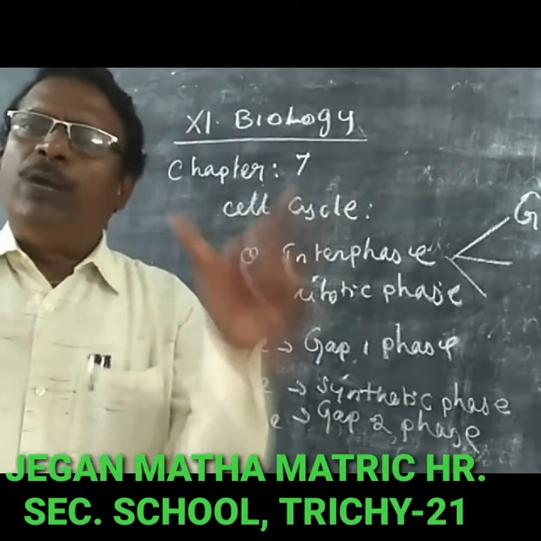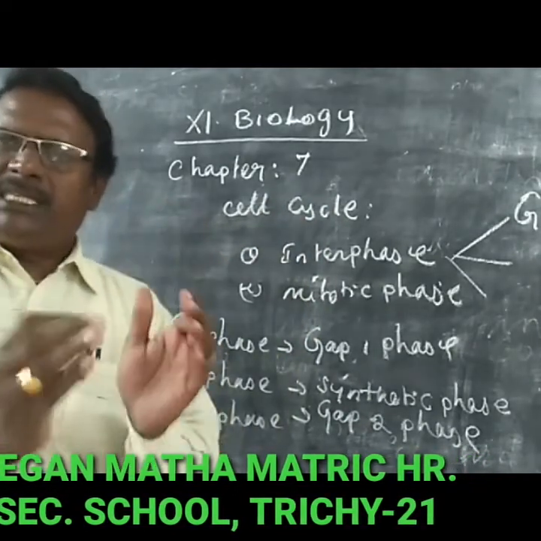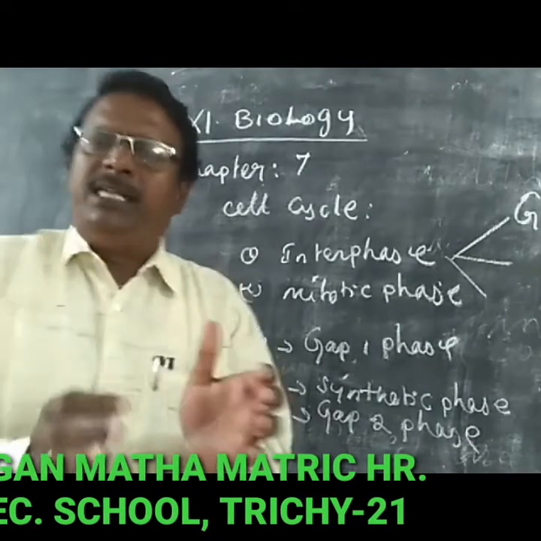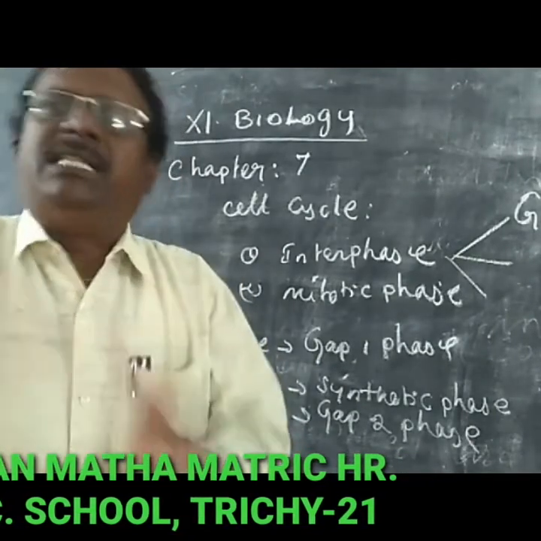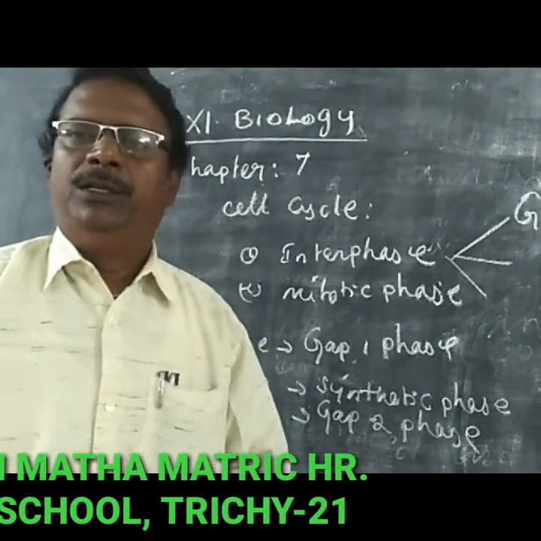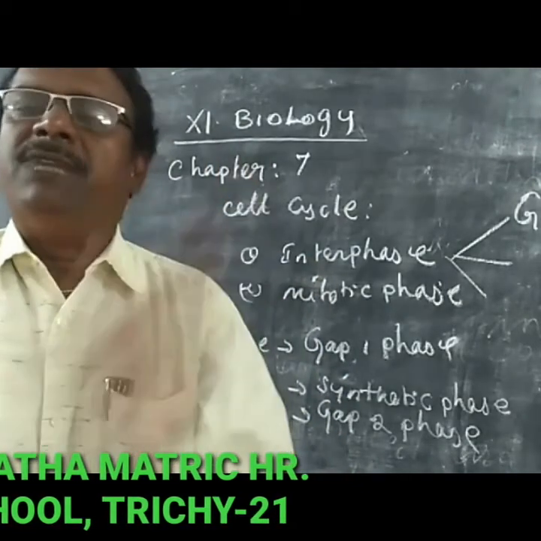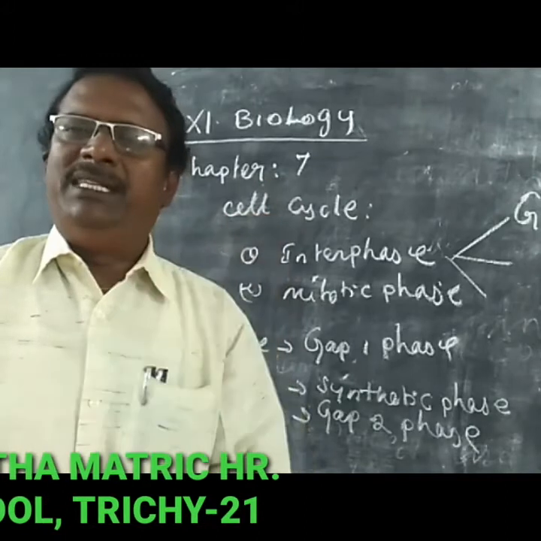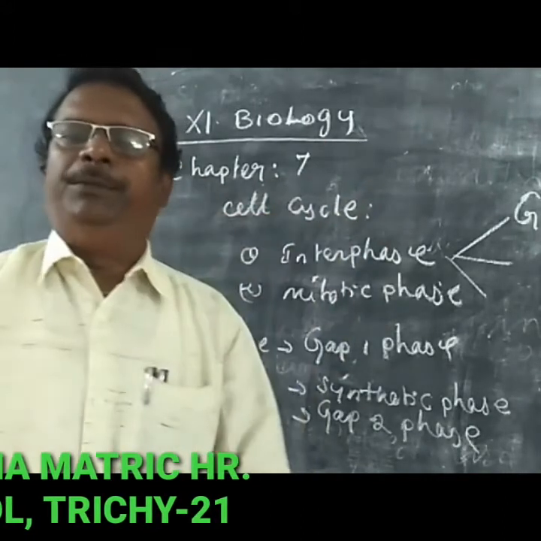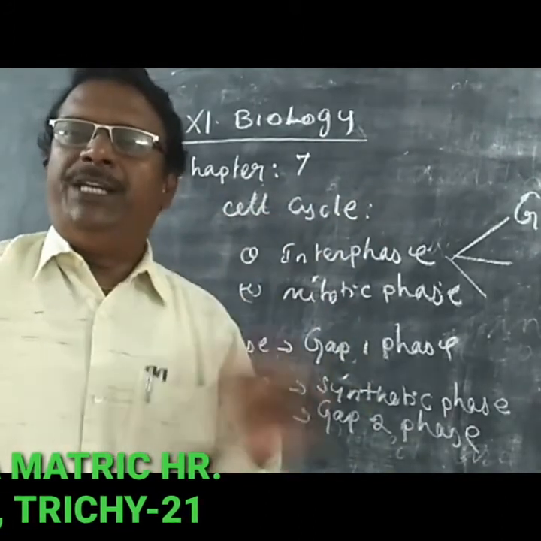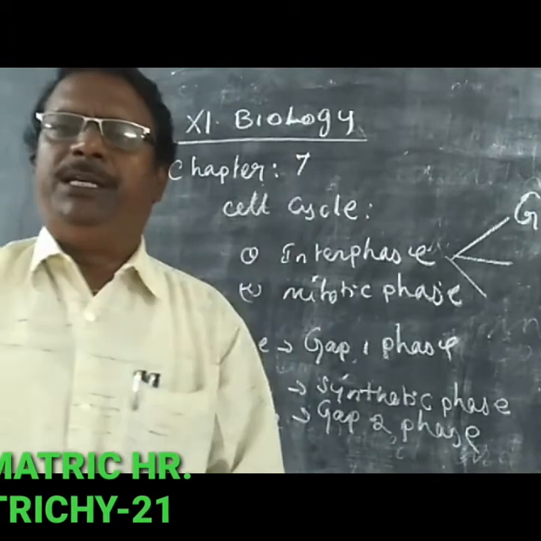What is the gap 1 phase? In this stage, the cell prepares for the next cell division. Then the S phase is the synthetic phase. Synthetic phase means the replication of the DNA molecule occurs in this phase. What is the meaning of replication?